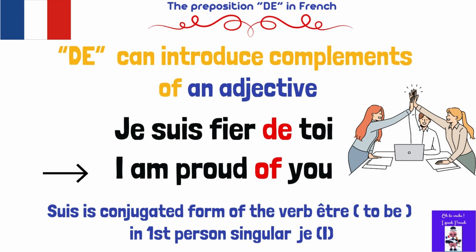It is conjugated in the first person singular pronoun je, which means I. Suis is the verb être. The infinitive form is être. Fier means proud, it's an adjective. De can be translated as of. And toi is you. So, je suis fier de toi. I am proud of you.